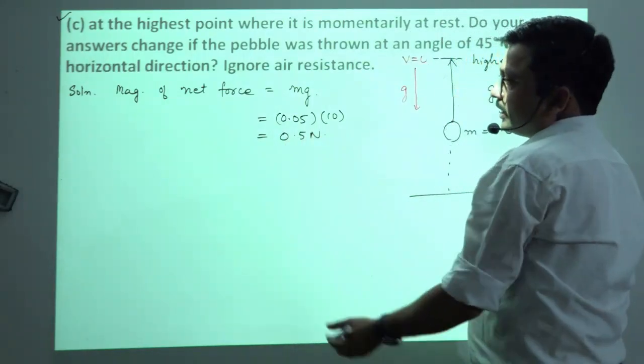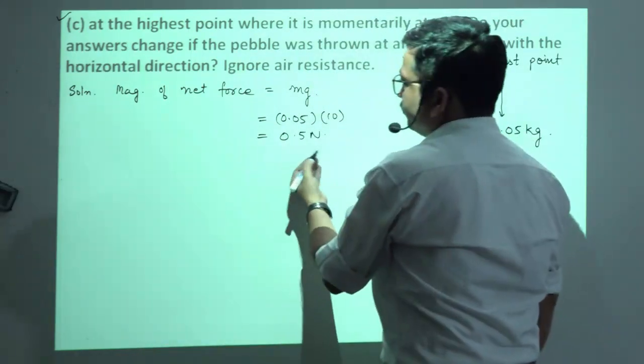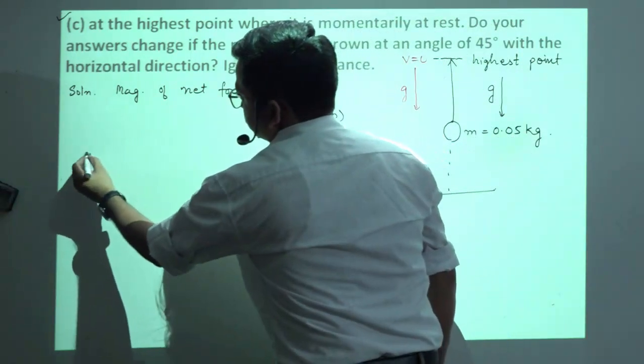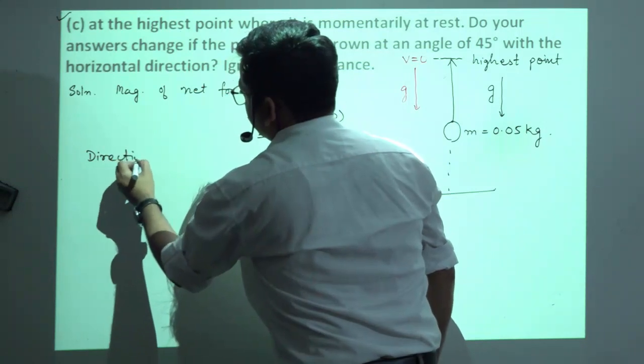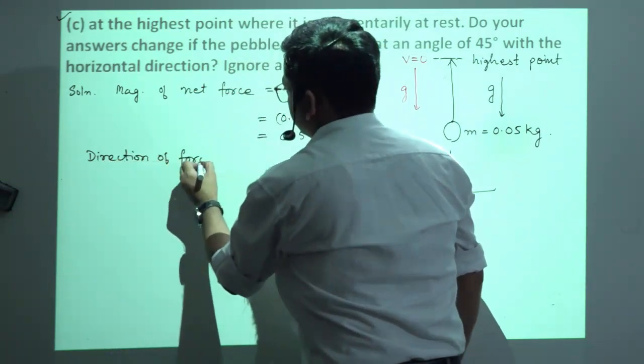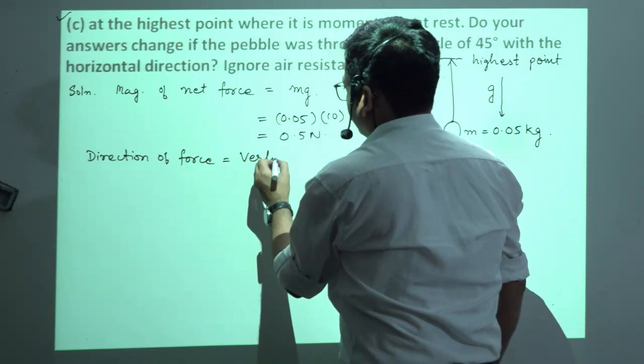And what about its direction? Direction will be in the vertically downward direction. So direction of force will be vertically downward.